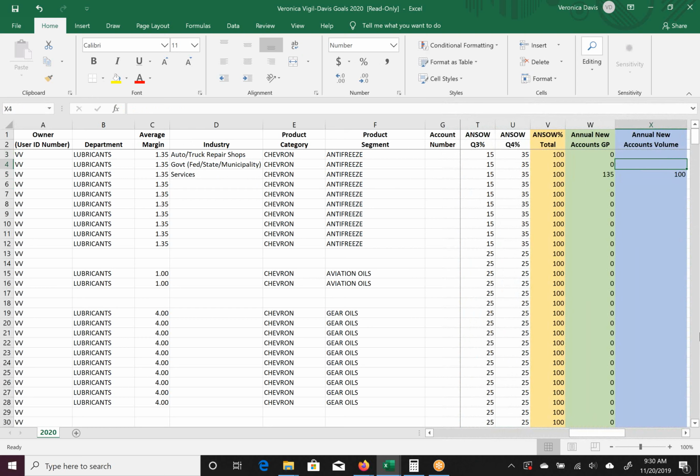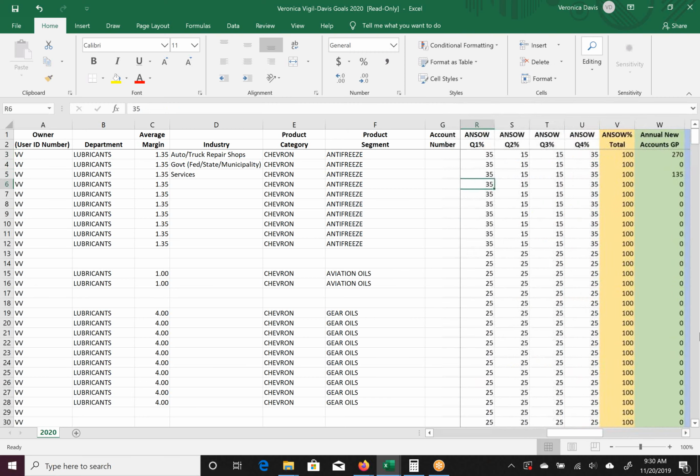In the government section, perhaps I don't have any, maybe there's no more government business for me to go after. You can leave that blank or put a 0 there if you really think that that's what's going to happen in the upcoming year. In the auto repair and truck industry, maybe you have plans for it, it's in your pipeline, or it's something that you want to go after in the upcoming year. If that's the case, you're going to put your estimated gallons that you think are going to be brand new accounts in the upcoming year.